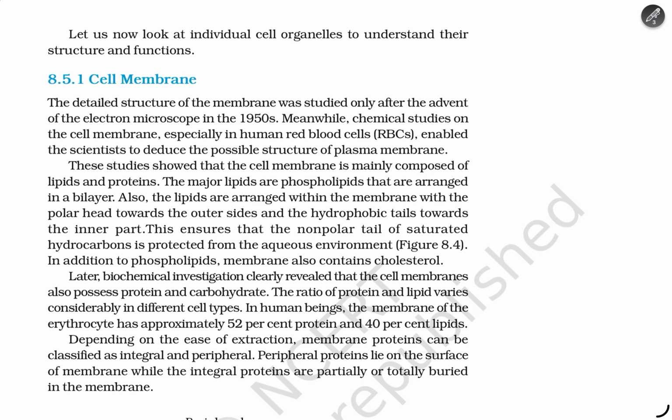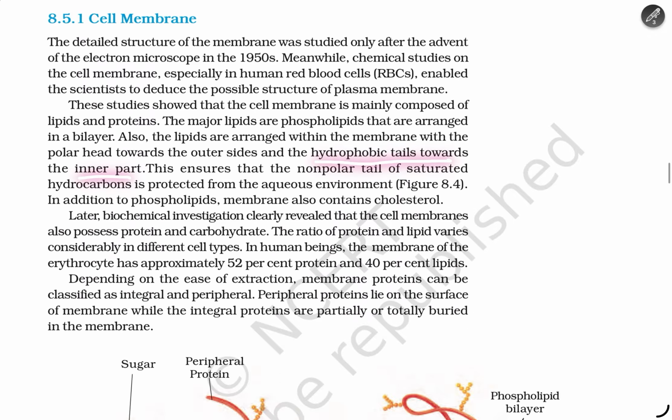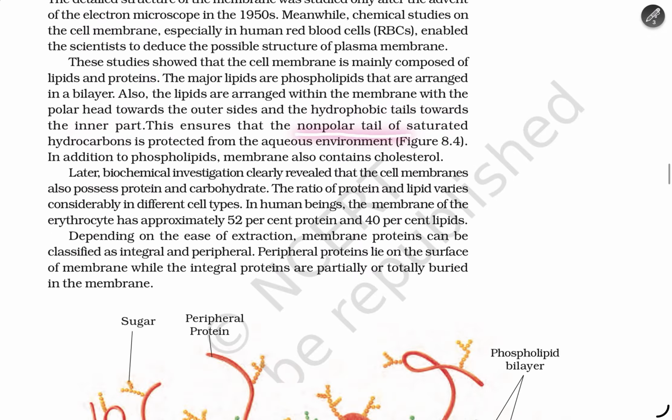These studies show that the cell membrane is mainly composed of lipids and proteins. The major lipids are phospholipids, which are arranged in a bilayer within the membrane, with the polar head towards the outer sides and the hydrophobic tail towards the inner parts. This ensures that the non-polar tails of saturated hydrocarbon are protected from the aqueous environment. In addition to phospholipids, the membrane also contains cholesterol.